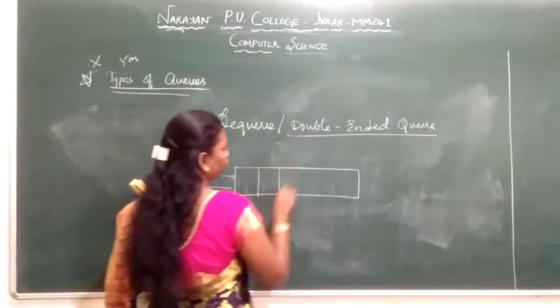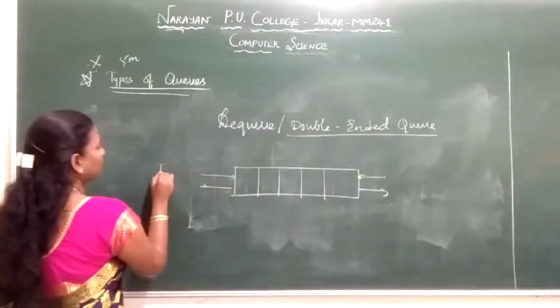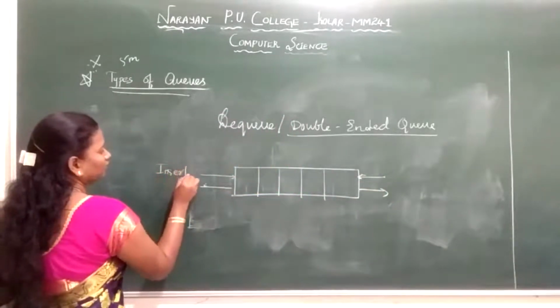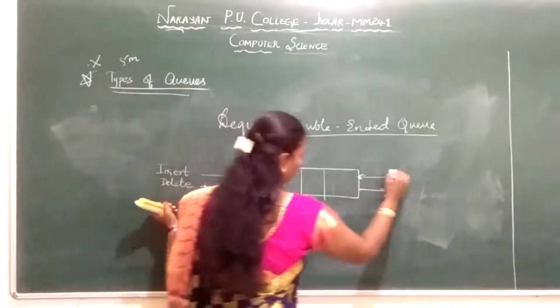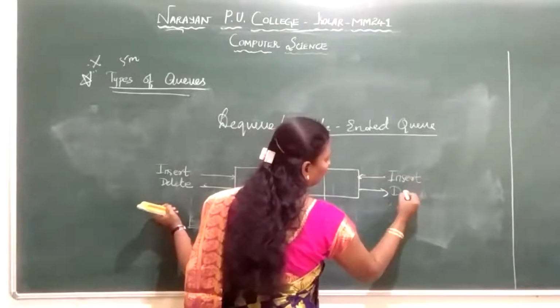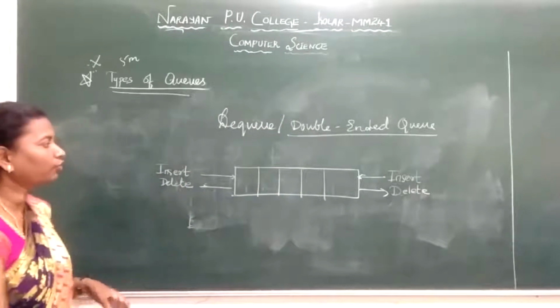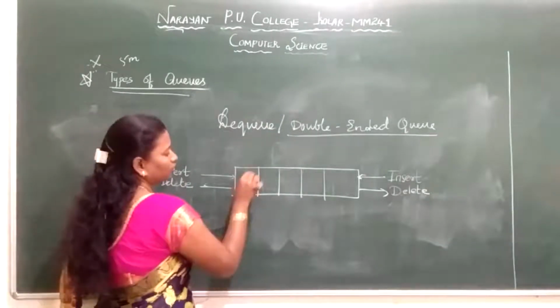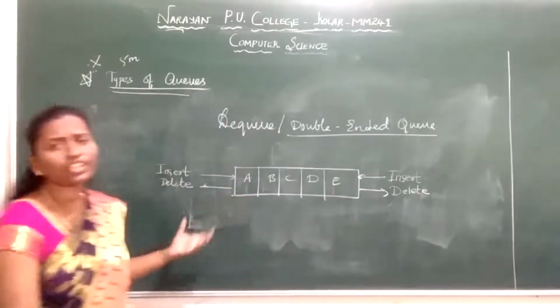So imagine this is your queue. I can insert the element, I can delete the element. Similarly, at this end also I can insert and I can delete. Suppose I have the queue elements.